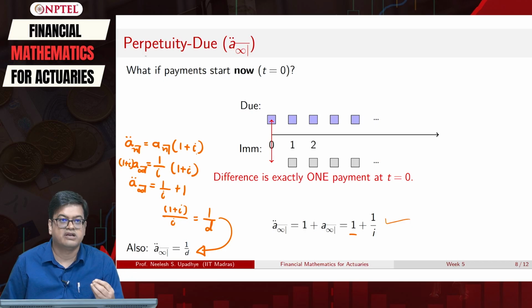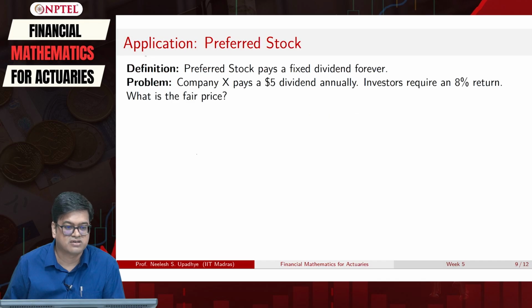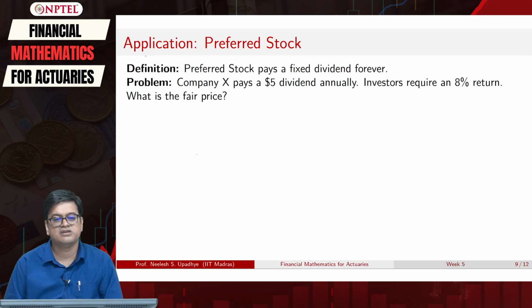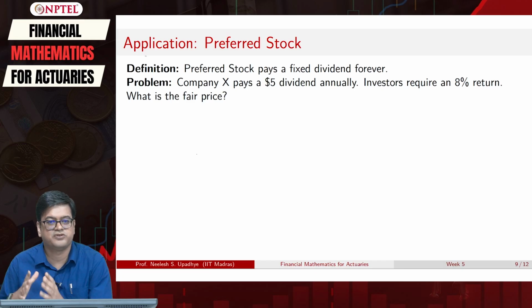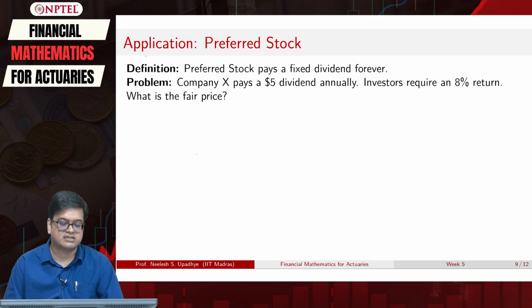Now that we have understood how to calculate perpetuity due, let us take one more application, which is in the stock market. We call it preferred stock. What is a preferred stock? A stock that pays a fixed dividend forever is called a preferred stock. For example, if I want to invest in some preferred stock, I need to know whether it is worth investing in or not, and whether the price I am going to pay is a good price, or whether I am paying higher or lesser.